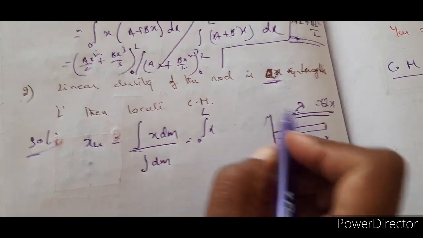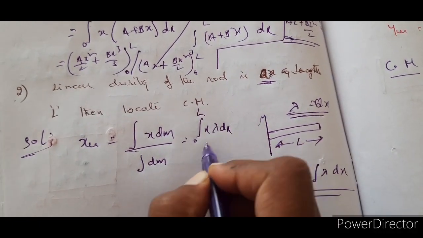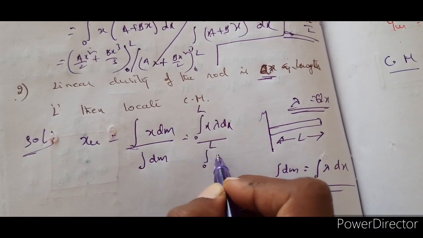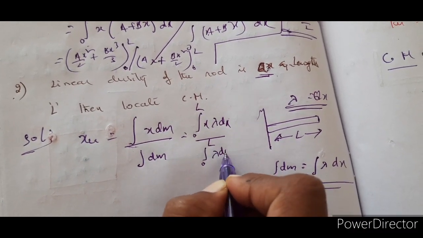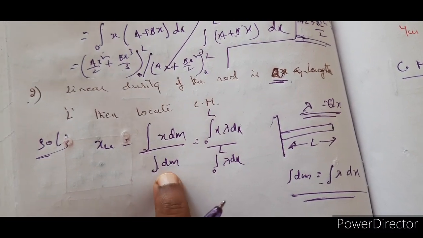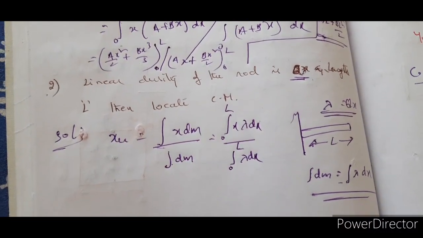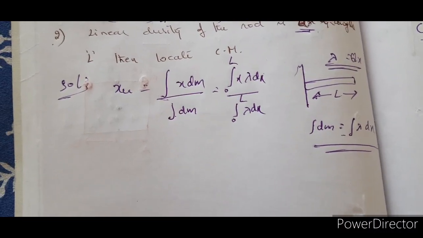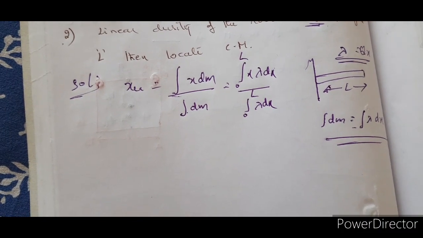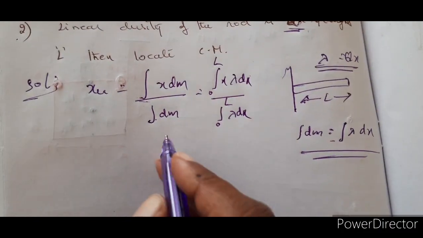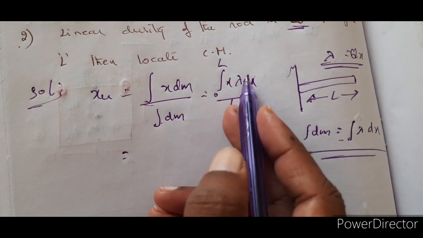In place of dm you have lambda dx, by integral 0 to L lambda dx. Why? Because you can't take it as capital M. While learning the concept, we took it as capital M because that is of uniform mass distribution. And now, therefore, x dx.